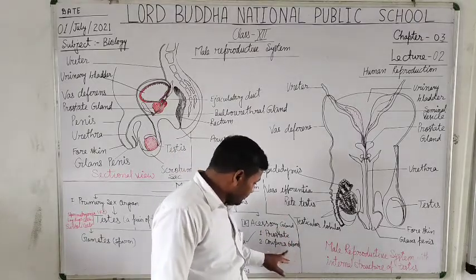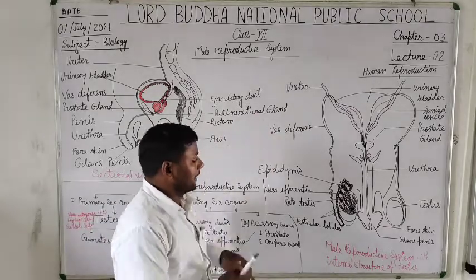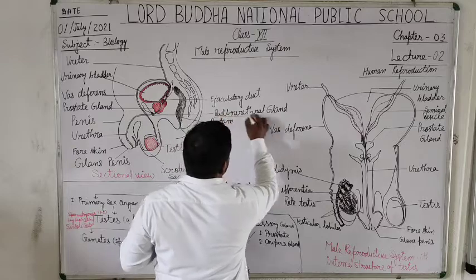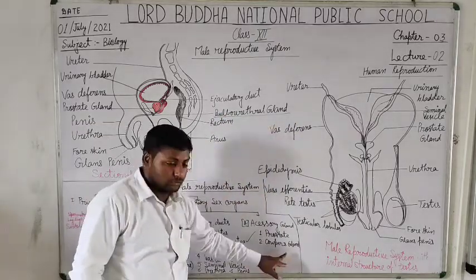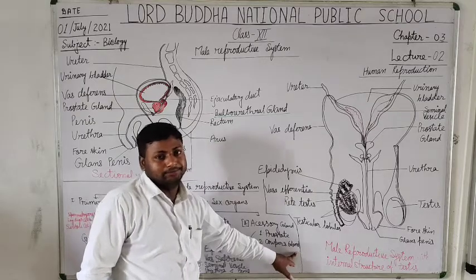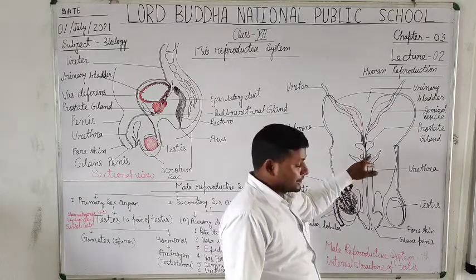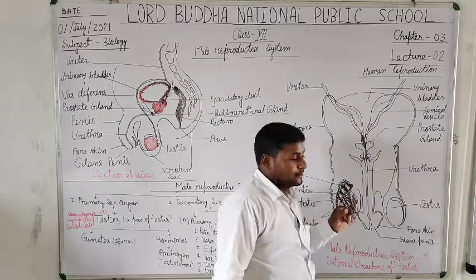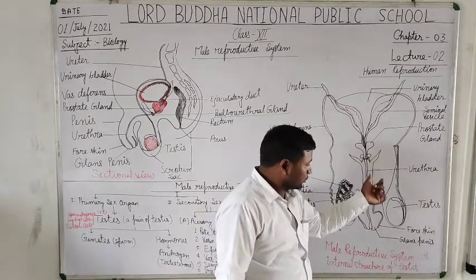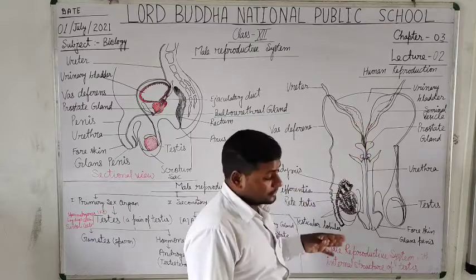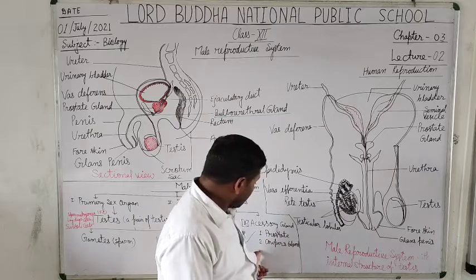and the second one is the Cowper's gland. Cowper's gland is also known as the bulbourethral gland. Students, you have to learn that the bulbourethral glands are also known as Cowper's glands. A pair of glands, somewhat larger than a mustard seed, lies just below the prostate gland on either side of the urethra, and this is the Cowper's gland.